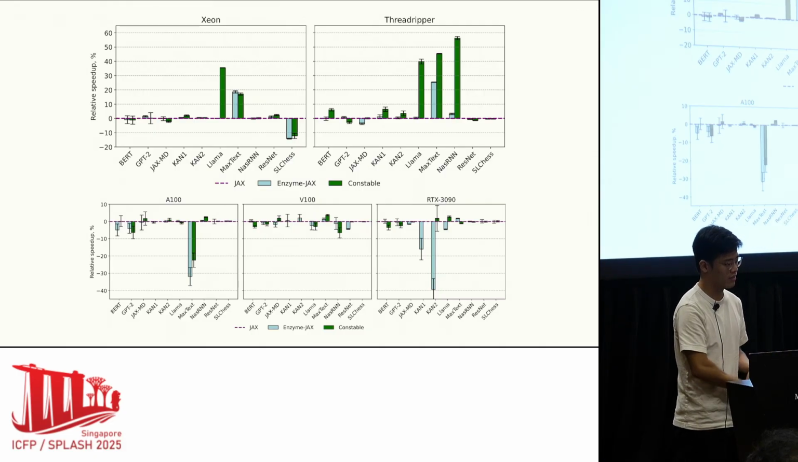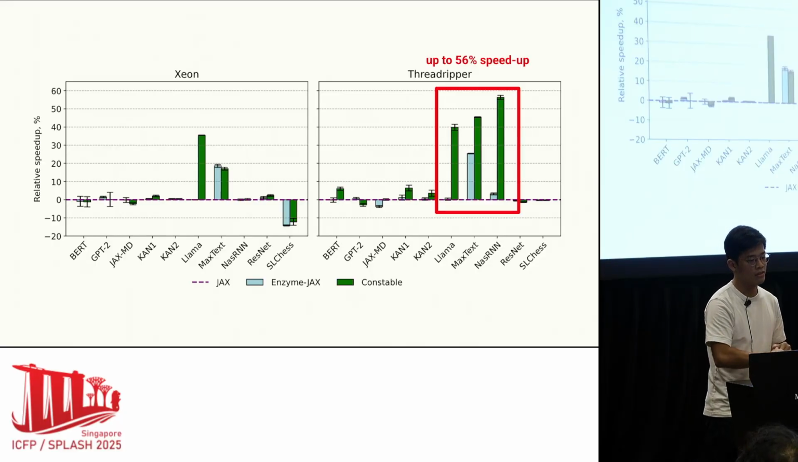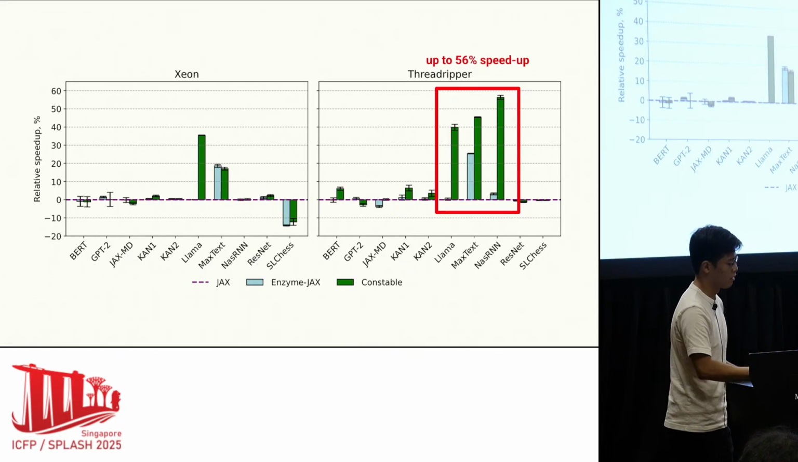That's the name of our equality saturation pass. We can see that we do quite well on CPUs. We have up to 56% speedup on a Threadripper.